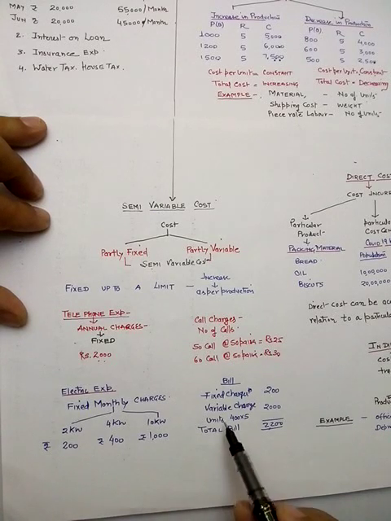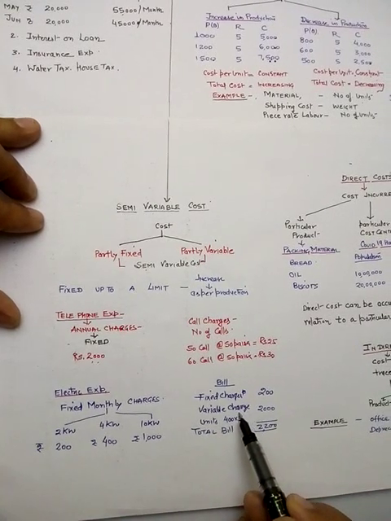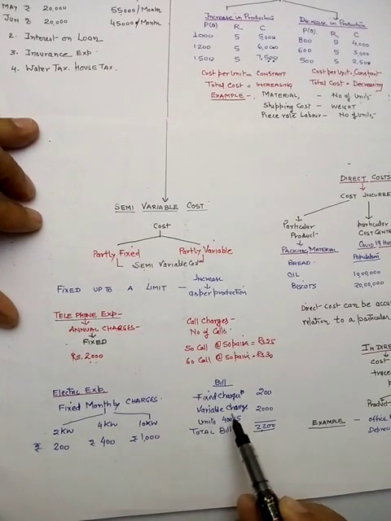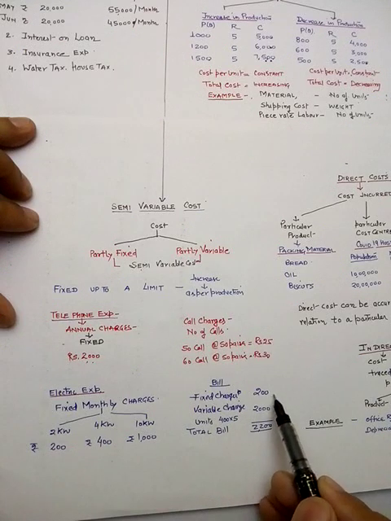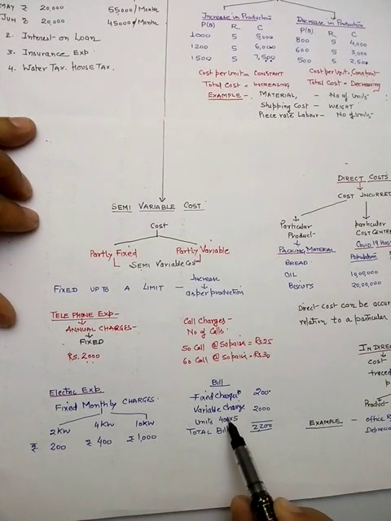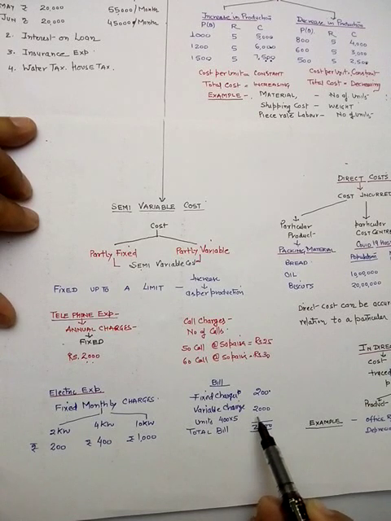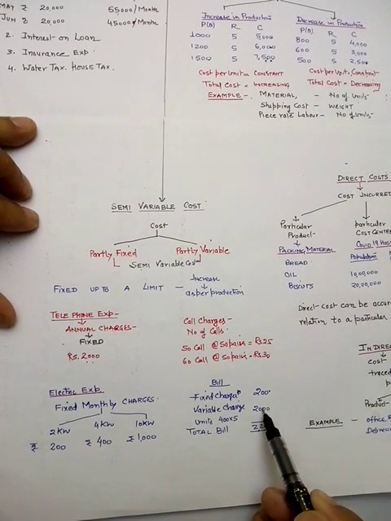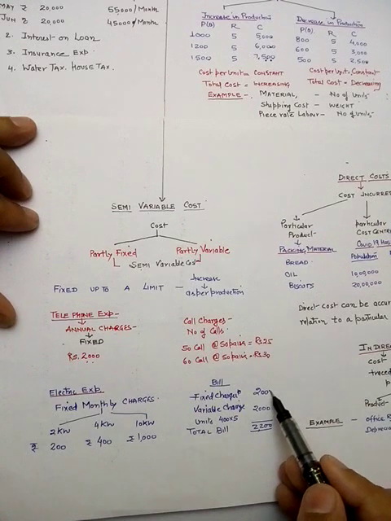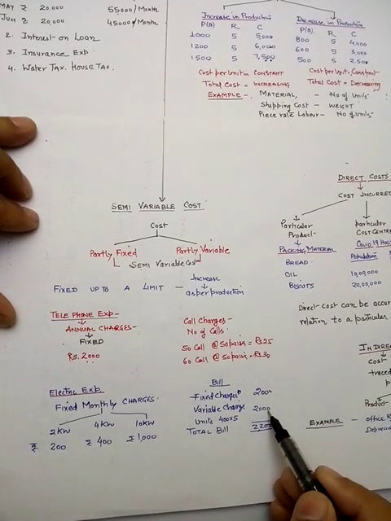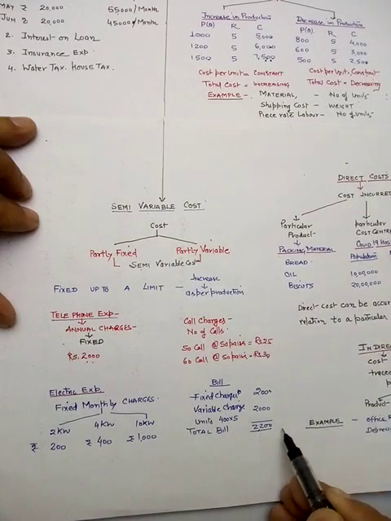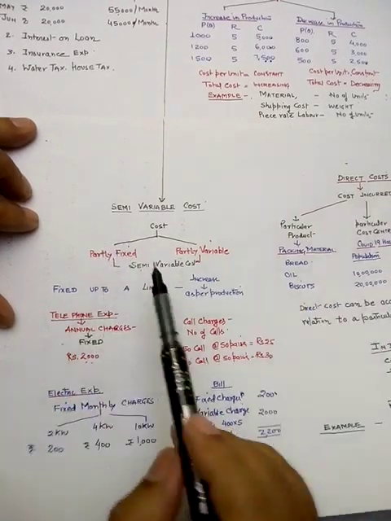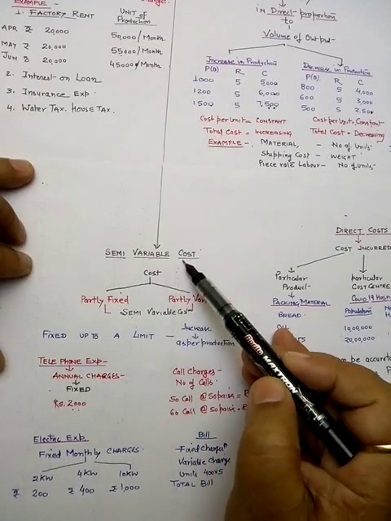But number of units consumed, it is a variable. So fixed charges are 200 rupees. Suppose 400 units are consumed, rate is 5 rupees per unit, so the charge is 2000 rupees. So 200 is the fixed cost, 2000 rupees is the variable cost. So now the total bill is 2200. That is the example of semi variable cost.